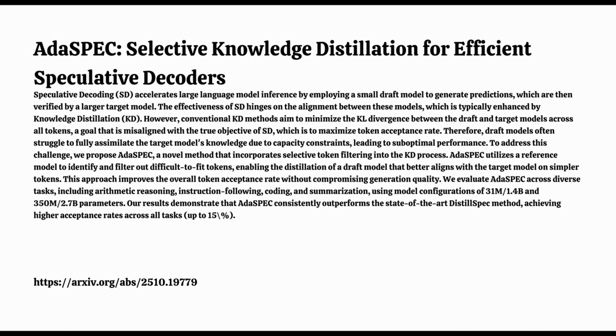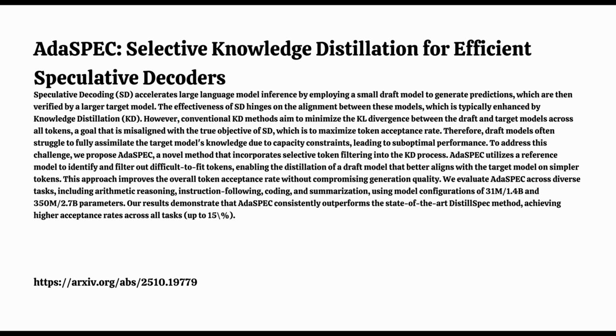Sure. On that GSM-8K arithmetic task using the Pythia models, DistillSpec got an acceptance rate of about 57.6%. With AdaSPEC, that jumped to over 62.6%. That's a solid 5% absolute increase. And on something like summarization, on CNN Daily Mail, again with Pythia, it went from about 73% alpha with DistillSpec up to over 74.2% with AdaSPEC. Smaller gain there, but still consistent improvement.